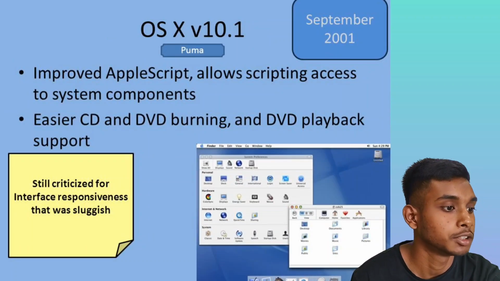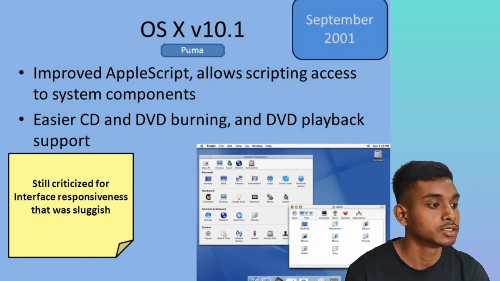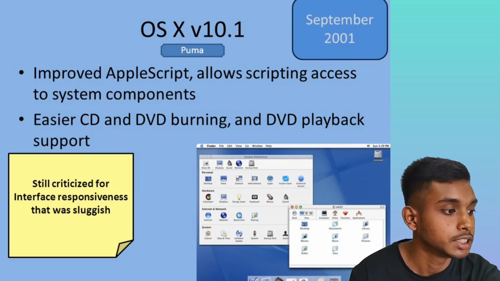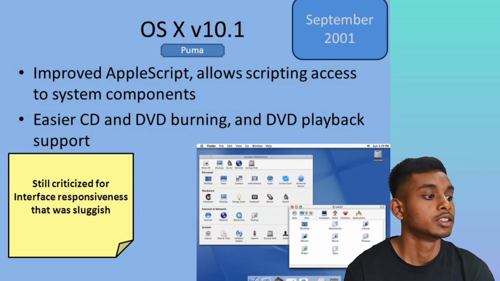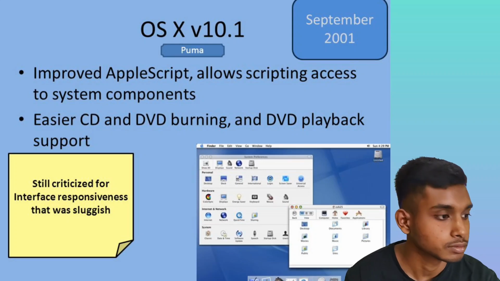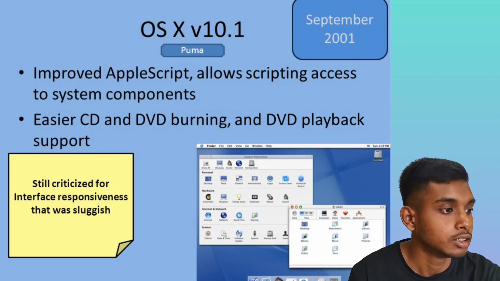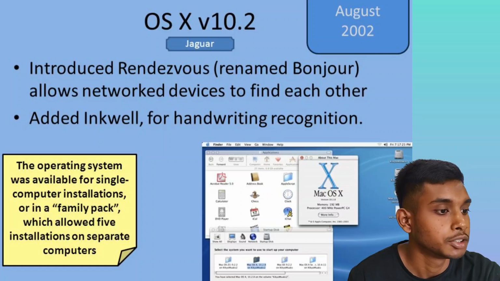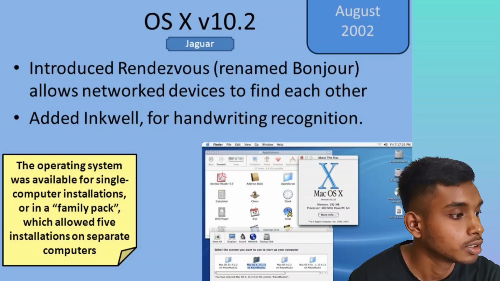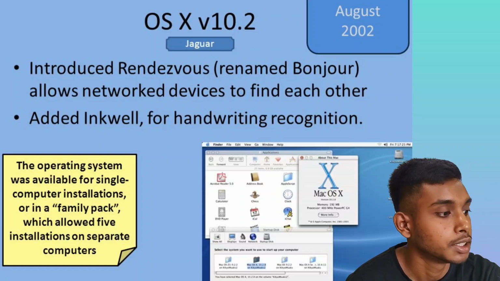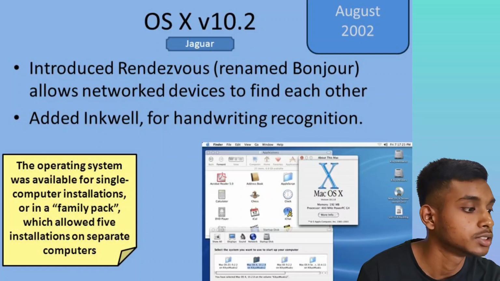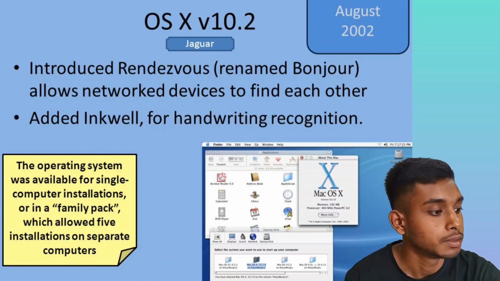OS X version 10.1, September 2001, Puma. Introduced AppleScript, which allows scripting access to system components, easier CD and DVD burning and DVD playback support. Still criticized for sluggish interface responsiveness. OS X version 10.2, August 2002, Jaguar. Introduced Rendezvous, later renamed Bonjour, which allows network devices to find each other, and added Inkwell for handwriting recognition. The operating system was available for single computer installation or in a family pack, which allowed